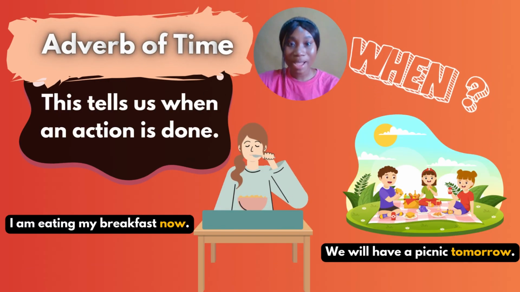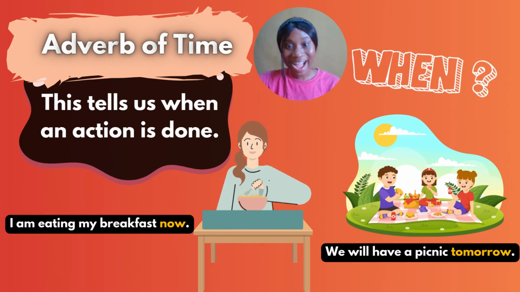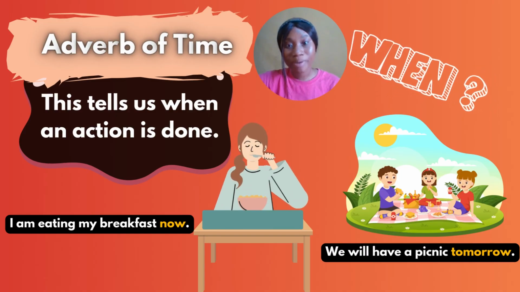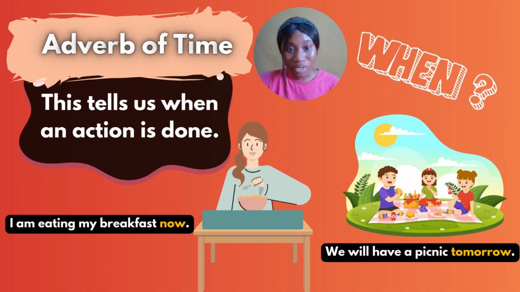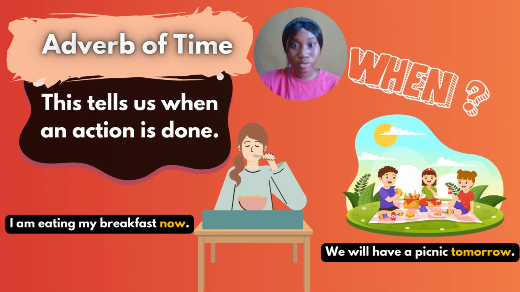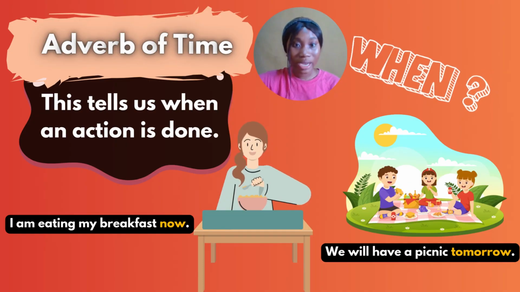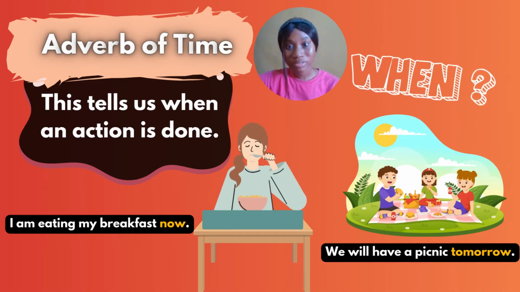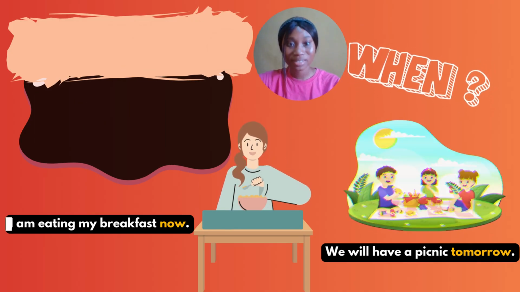Then we have adverb of time that talks about when. When did that action take place? When did it happen? So I am eating my breakfast now. I'm eating my breakfast right now as I'm talking to you. We will have a picnic tomorrow. So when? I saw my friend yesterday. I am going out in the afternoon. Are we clear on that? So adverb of time tells us when an action takes place.